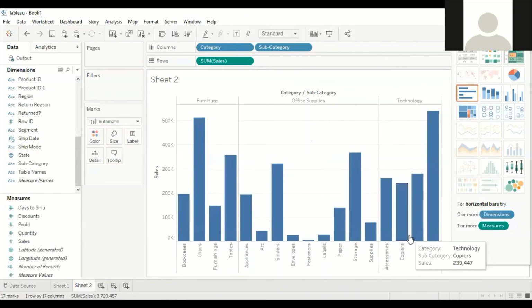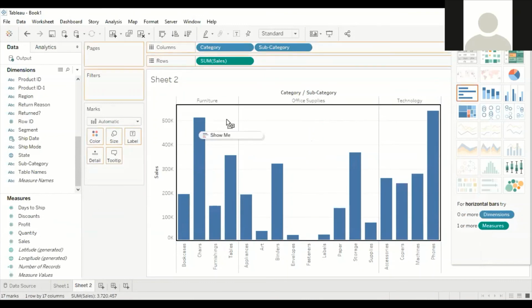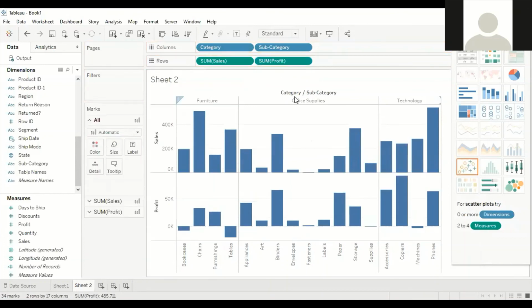Now let us try to analyze the profit also. I'll drag and drop the profit from the measures. Now you can see this is for sales. As far as sales are concerned, the company is doing very well, they are selling the products. But unfortunately, if you look into tables, they are selling the products, but the company is in loss. So they are incurring a loss in tables.